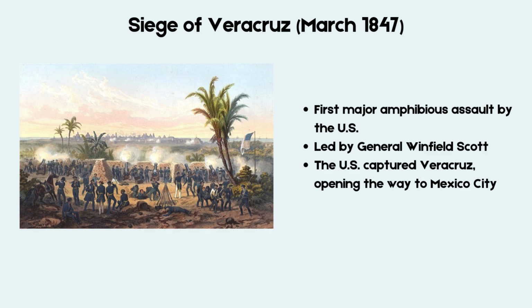The Siege of Veracruz was another turning point. This was the first large-scale amphibious attack by the U.S. forces, meaning soldiers arrived by sea. General Winfield Scott led the assault, bombarding the city until Mexican forces surrendered. This victory allowed the U.S. to push deeper into Mexico, setting the stage for the capture of Mexico City.